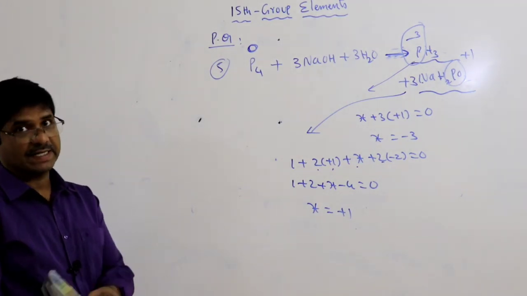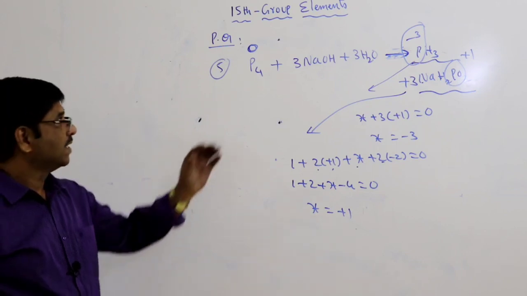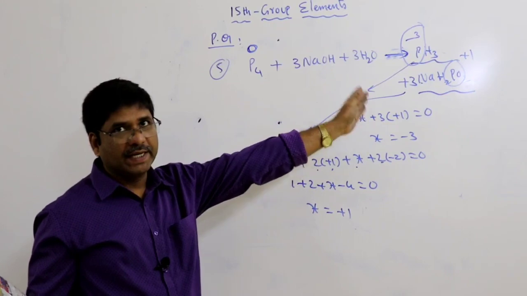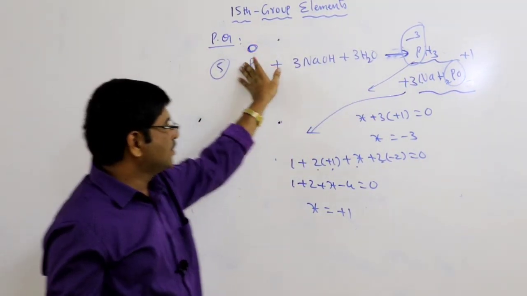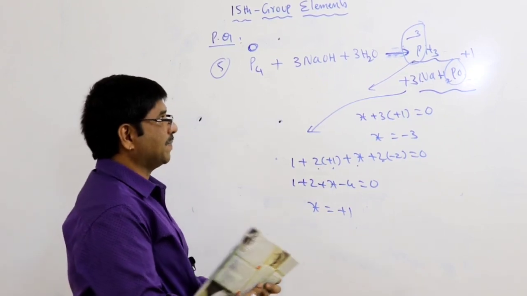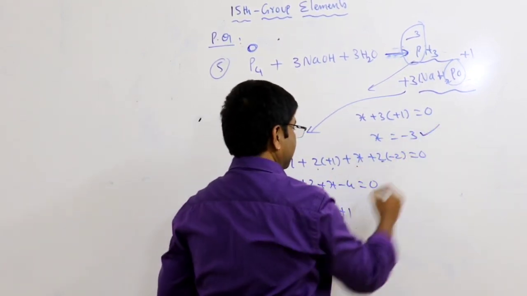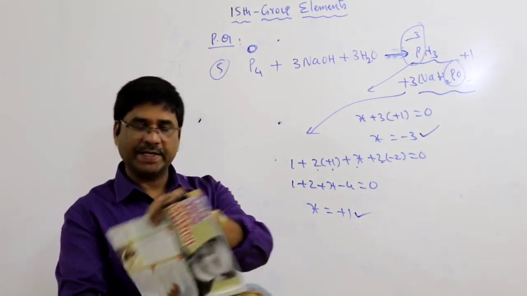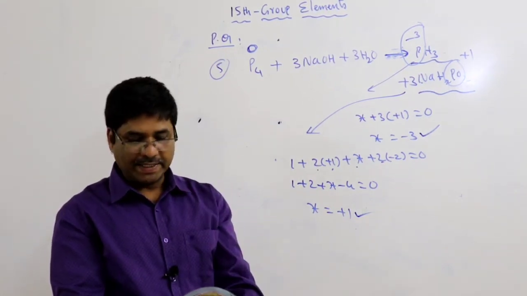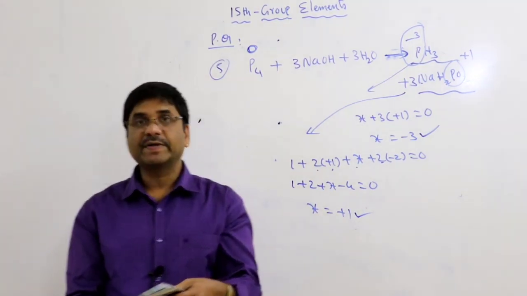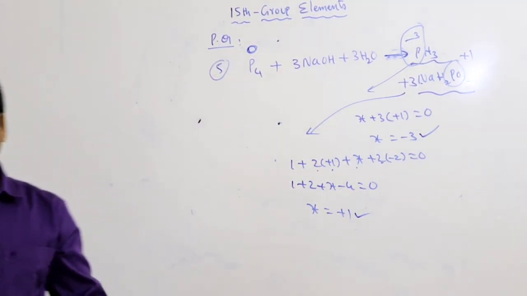This is also discussed in your previous classes. So 0 to minus 3 decreases, 0 to plus 1 increases. So what are the possible oxidation numbers? One is minus 3, another one is plus 1. So minus 3 and plus 1 is possible. So the given question's answer is the third option.